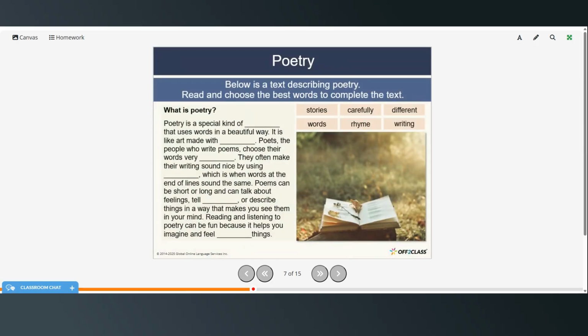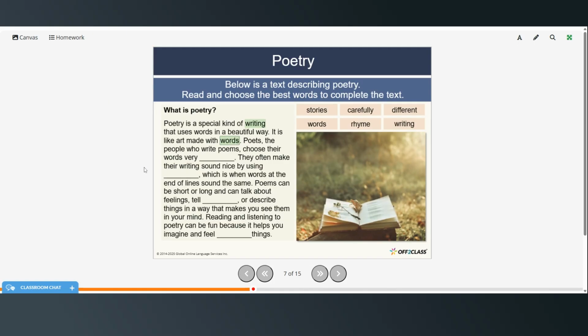So now we have a text describing poetry. Read it and choose the best words to complete the text. Again, you can pause the video, try this on your own, and then restart when you're ready to check your answers. Great. Poetry is a special kind of writing that uses words in a beautiful way. It is like art made with words.